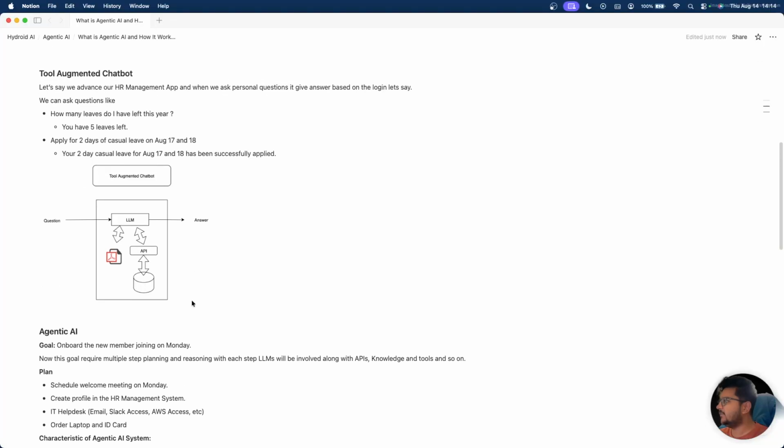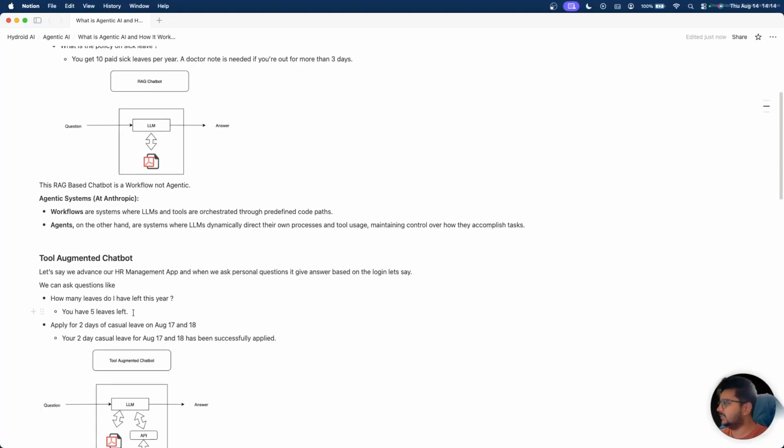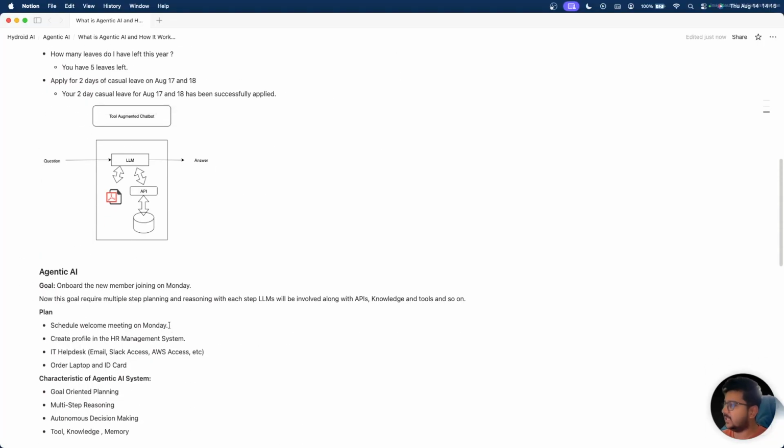The new joinee needs to have a profile there, so that in future we can ask questions like how many leaves do I have, or manage finance. It also creates IT help desk requests, which take care of email generation, AWS access, Slack access, and so on.